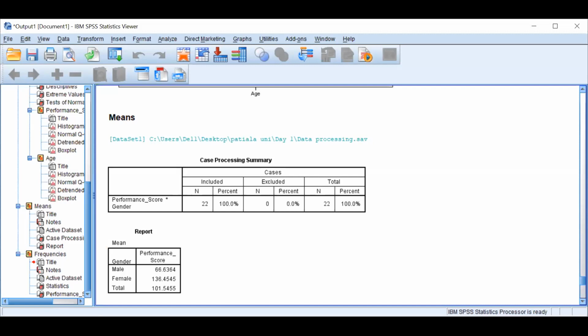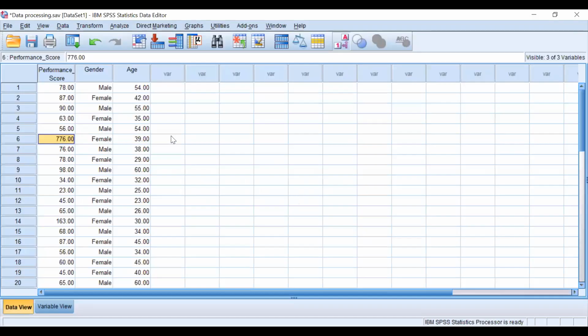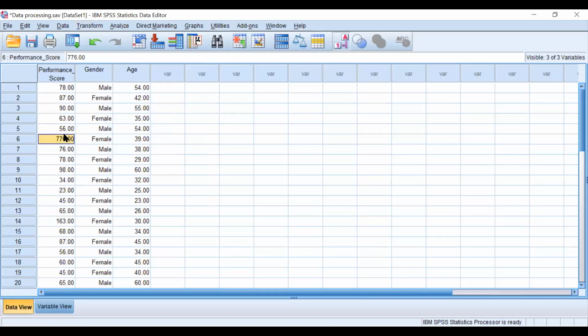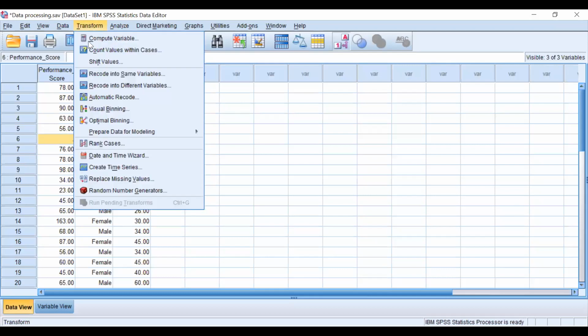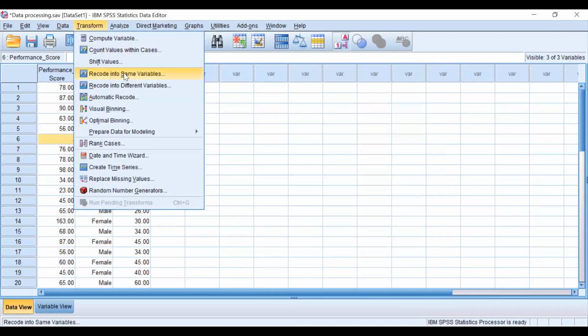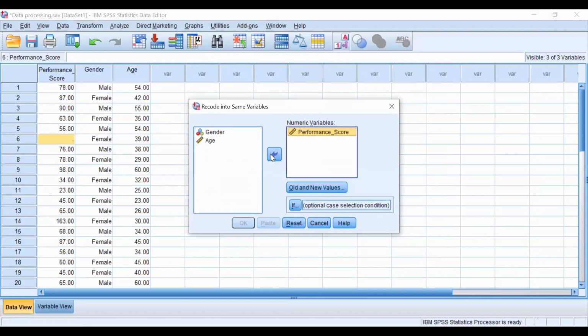So how can we do that? For that, what can we do? I come here. Now there are two or three ways. Either you first make it a blank entry or you can simply replace it. So I'll do both. Transform, because I have to recode into the same variable. But the problem is that I need to make it blank first of all. Transform, recode into same variables, not different variables. Now which variable? Performance variable.